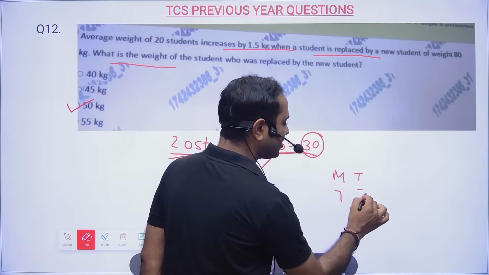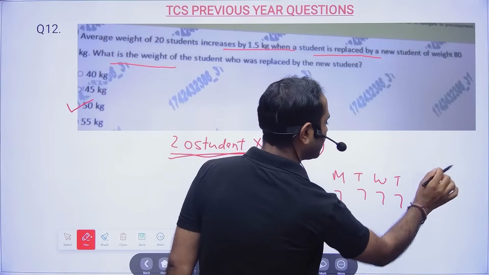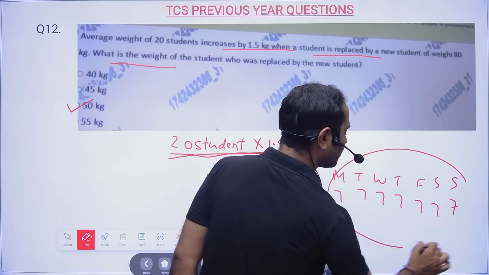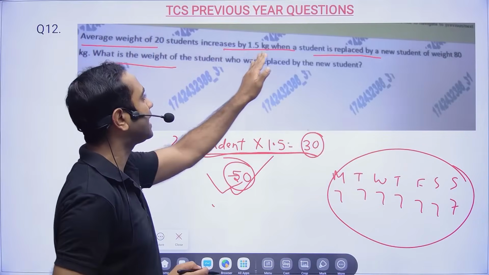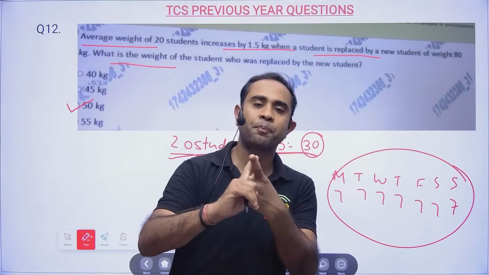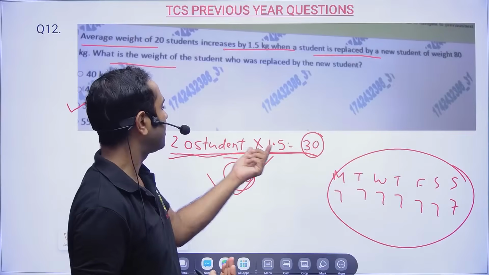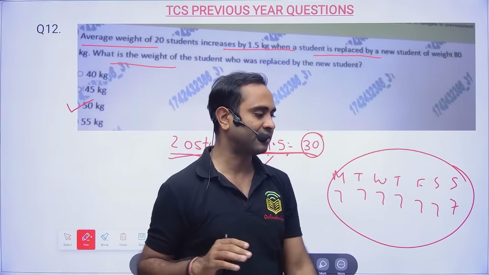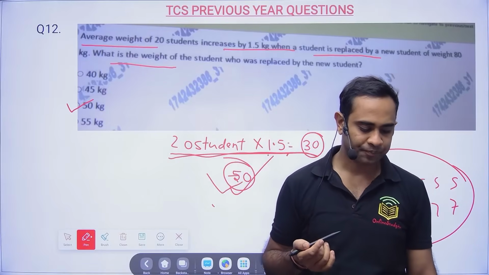But average means you are telling, on an average I sleep for 7 hours. Now here they are telling average weight of 20 students increases by 1.5. That means per student weight is increased by 1.5. 20 students, that means total 30 kg has increased. So that is the reason we did 20 into 1.5. Clear?